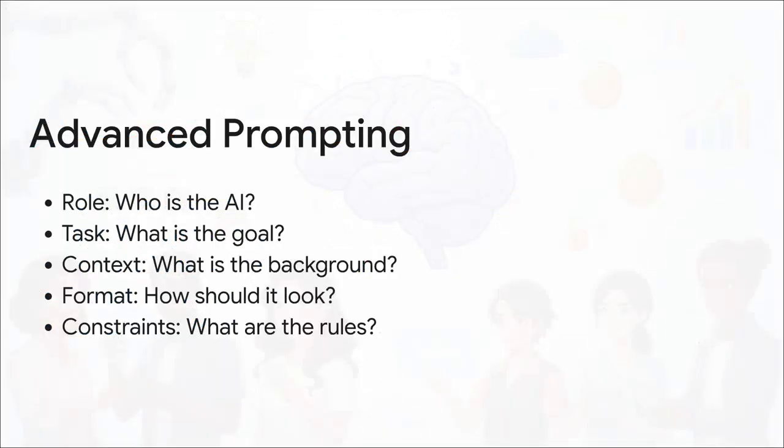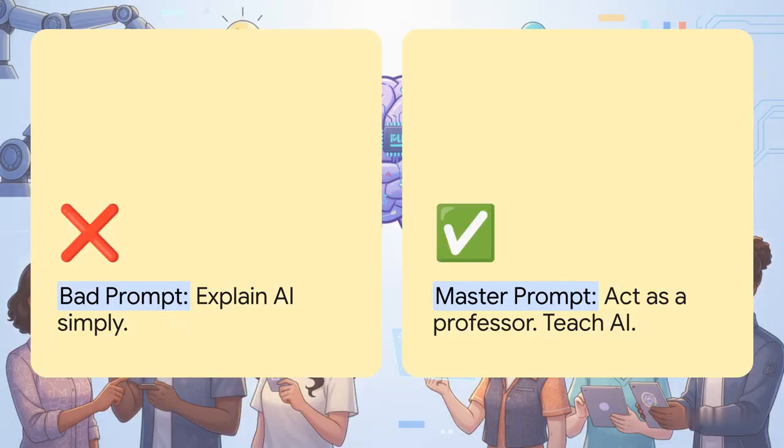And this brings us to the absolute golden rule of prompt engineering. The clearer and more structured your instruction, the smarter the AI appears. Listen, the quality of your output isn't based on the AI's intelligence, it's based entirely on your instruction intelligence. To get those premium outputs, you have to give it a role. You need to define the exact task, provide the context, specify the exact format you want, and set really strict constraints.